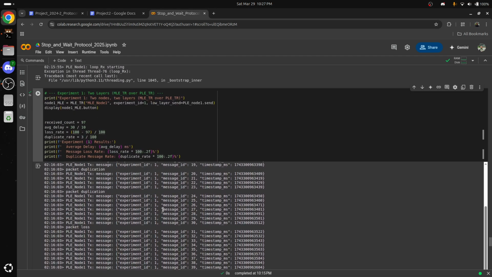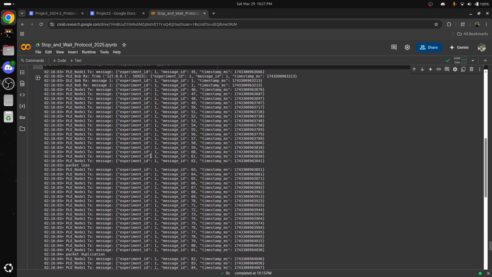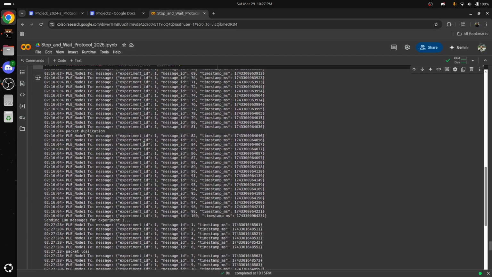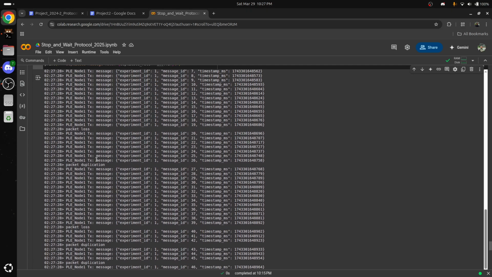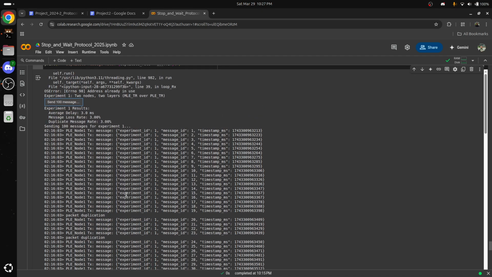So you can see that as soon as we see all the data here, all the packet loss, the packet duplication, the packet loss again. So we see that at various times we lost packets, and as you can see, we have an average delay of 3 milliseconds, a message loss rate of 3%, and a duplicate message rate of 3%.